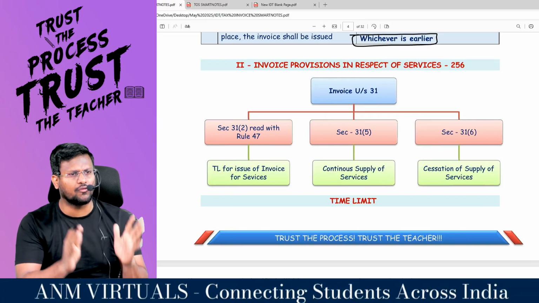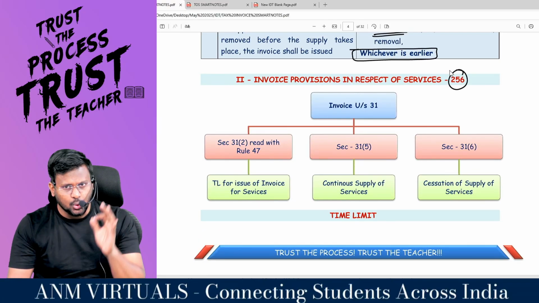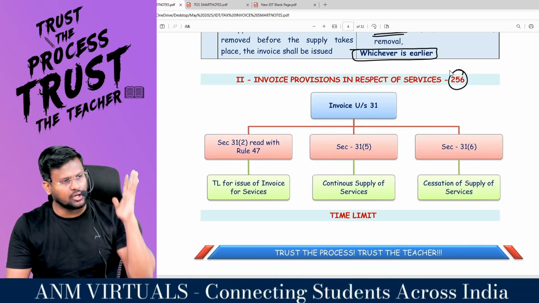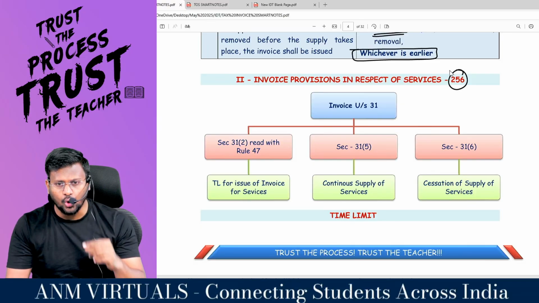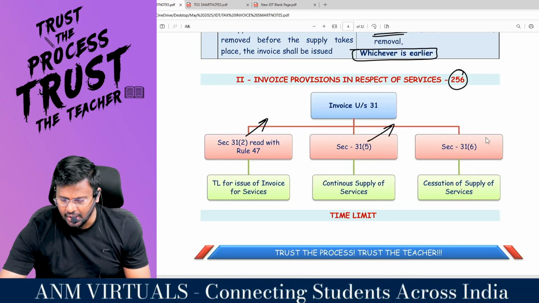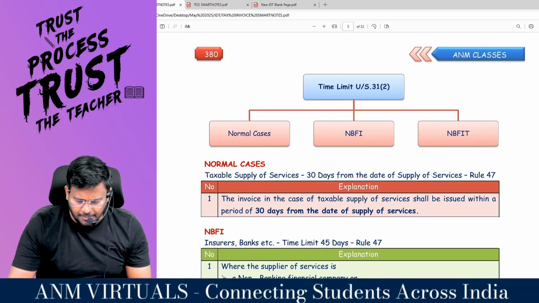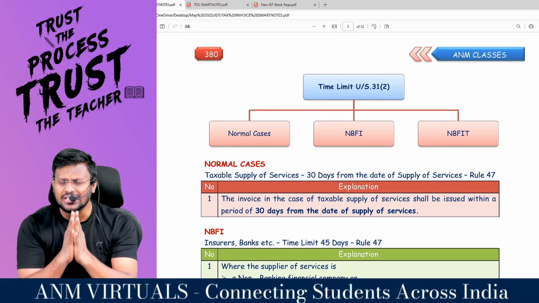Coming to the supplier of services, that is section 256. 256 is the shortcut. There it is 147, here 31 subsection 2, 31 subsection 5, 31 subsection 6. Comfortable? 31 subsection 2 is saying that you are a supplier of services.